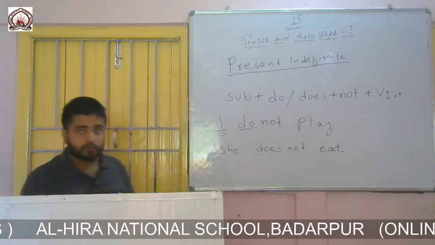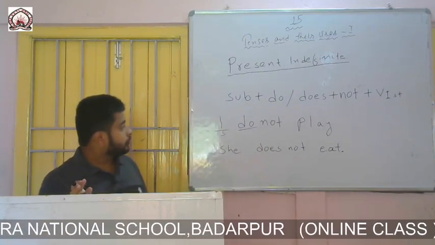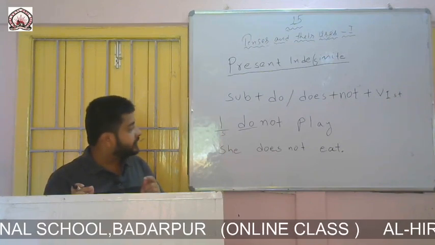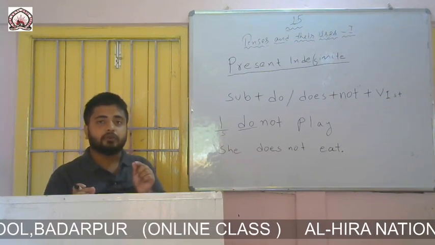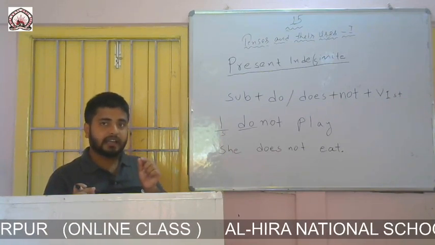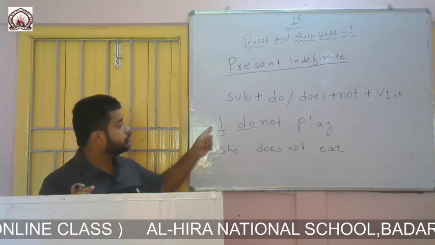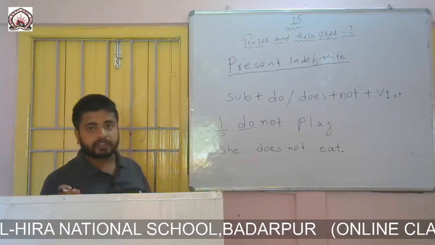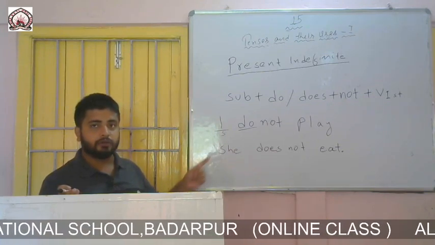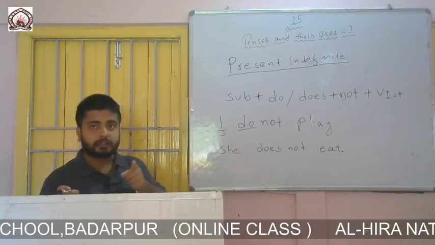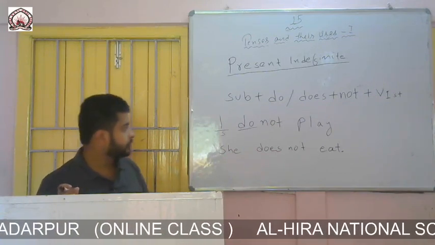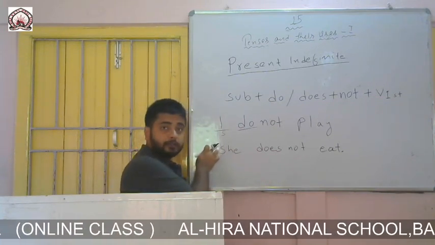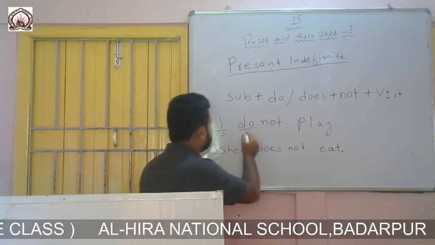I have written do because only if the subject is third person singular, we will use does, and with the rest of the others we will use do. So we should keep in mind that if the subject is not third person singular, then automatically we will write do. Only with third person singular we will write does. So here subject is not third person singular, so I have written do.